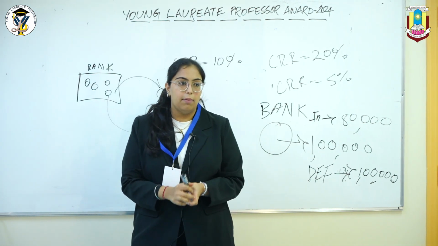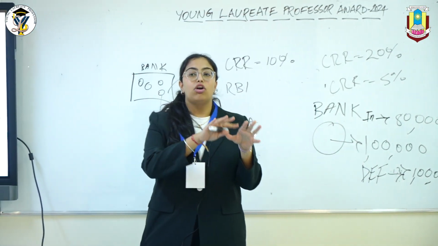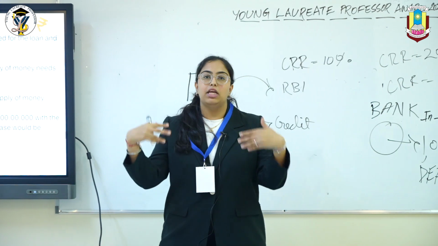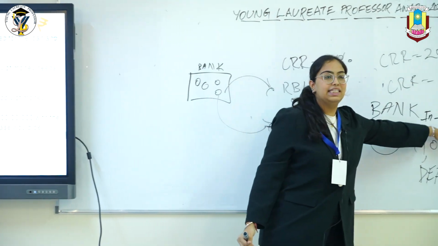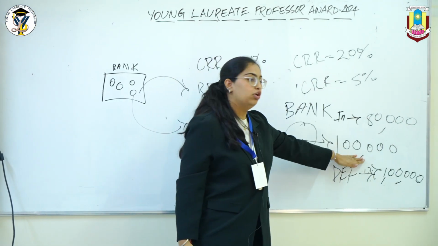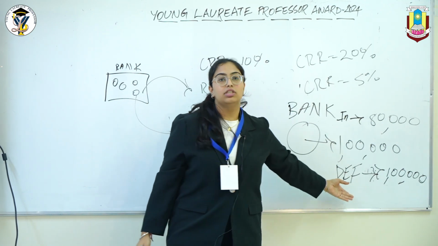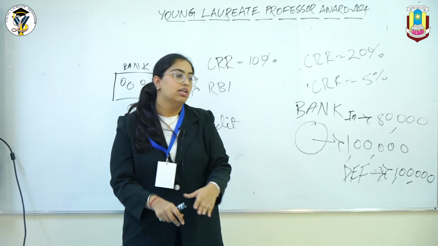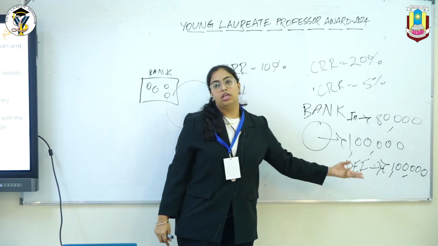Now why would that happen? Because they know that during inflation the money supply is huge, so they would provide you only a lesser amount than the actual value that you needed. But during deflation, they know the money supply is very less, so they would provide you the same amount that you asked them for.